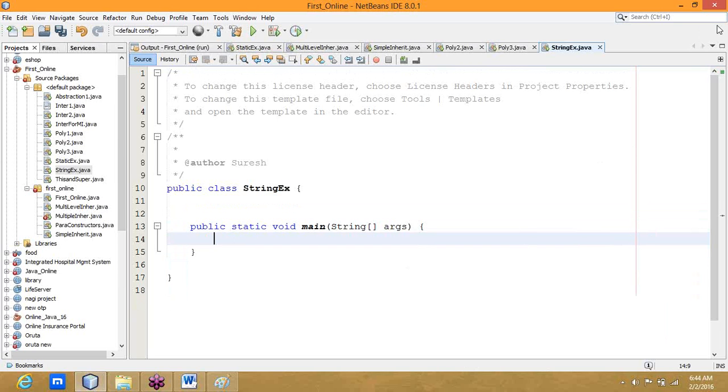Just a second, I have already prepared this document for strings. I can search it for you and share the same document. Just hold a second, I am searching for the document.